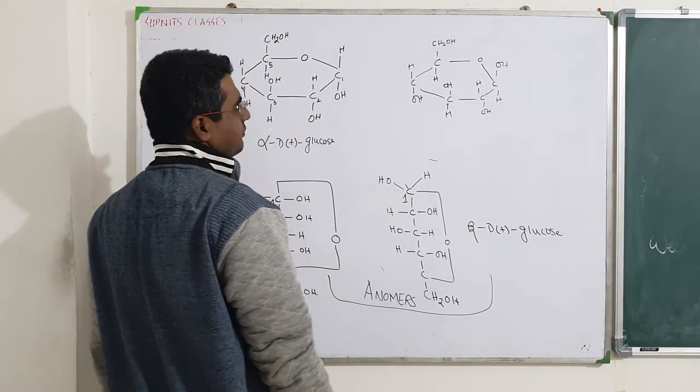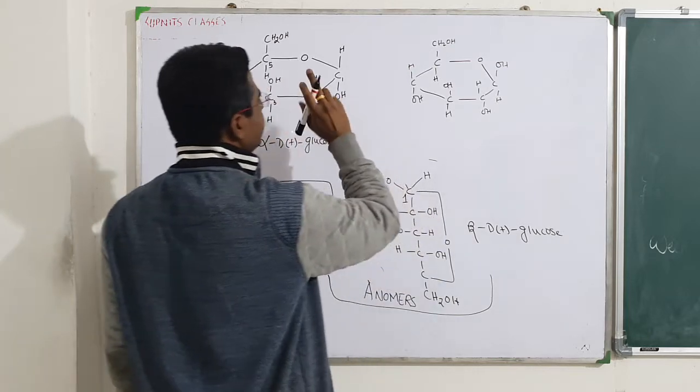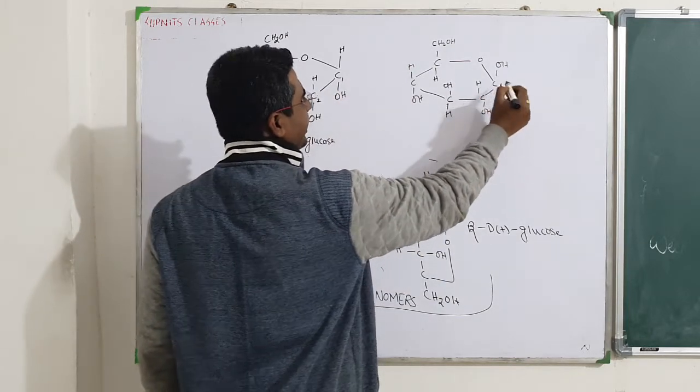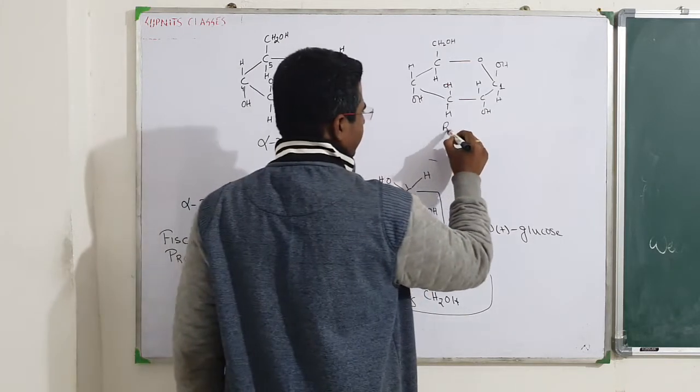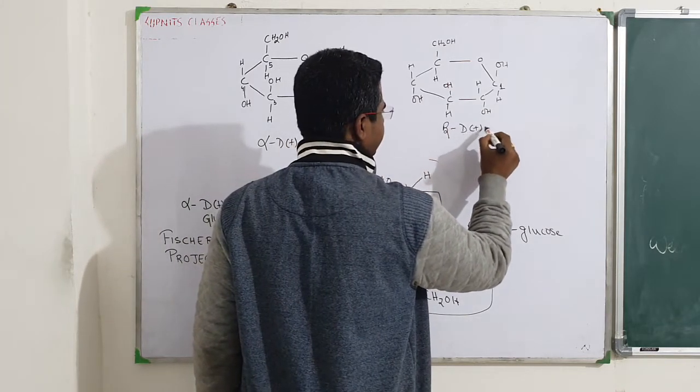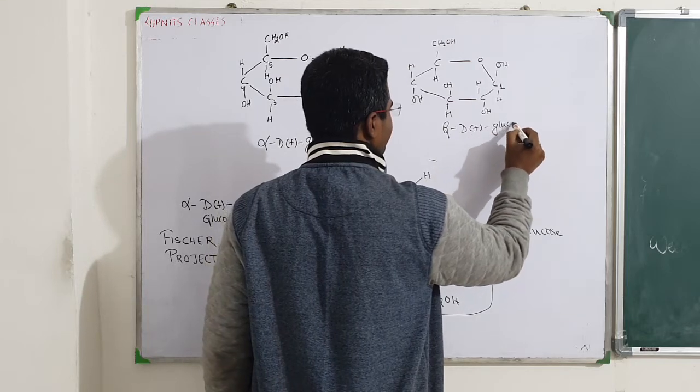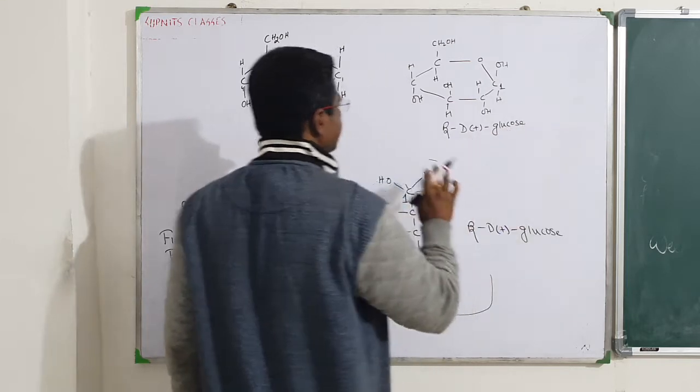Okay. Now if you see, the difference is only at C1, nowhere else. Only at C1 there is a difference. This is beta D plus glucose. Okay? Understood? How did I do it?